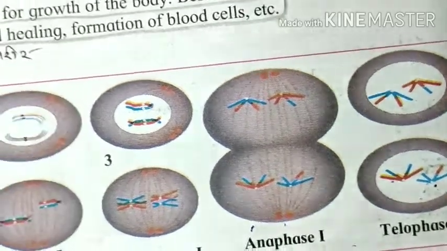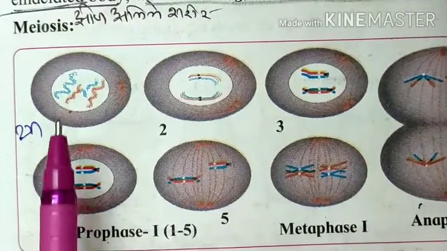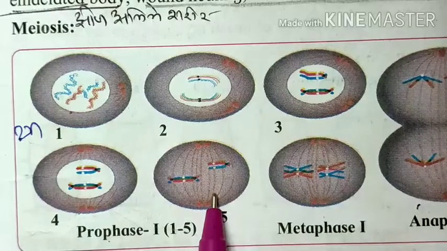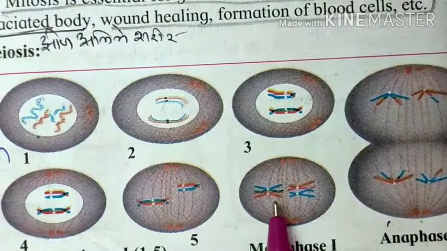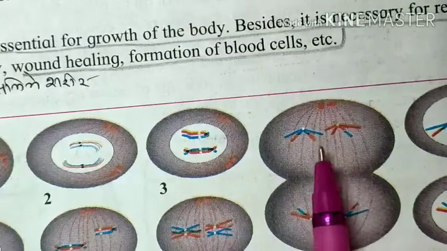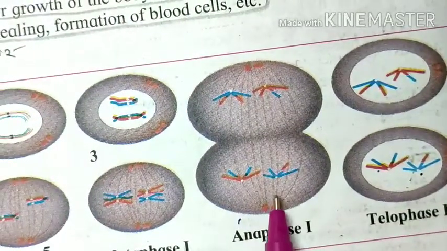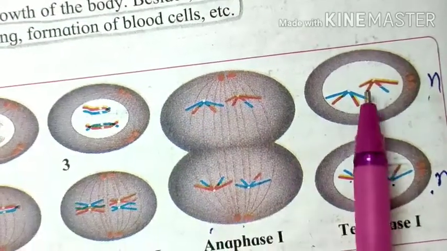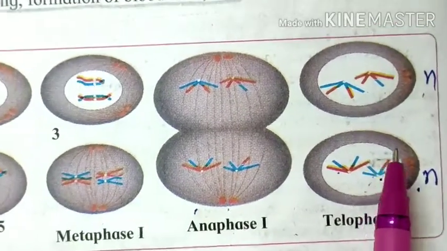Once again, see, at the end of prophase 1, this is a single cell. After all the 5 stages of prophase 1, then this is metaphase 1. Here also the chromosomes are arranged at the equatorial plane, and a single cell is there. After that, this is anaphase. These chromosomes move to the opposite poles. Then after that, telophase means from this one cell, we get two cells with two different nuclei.